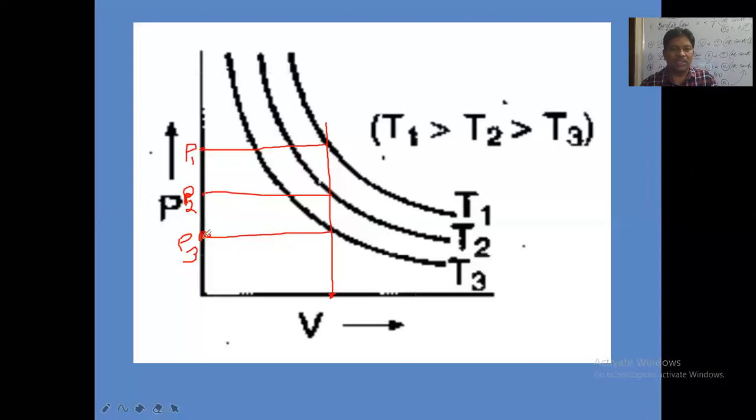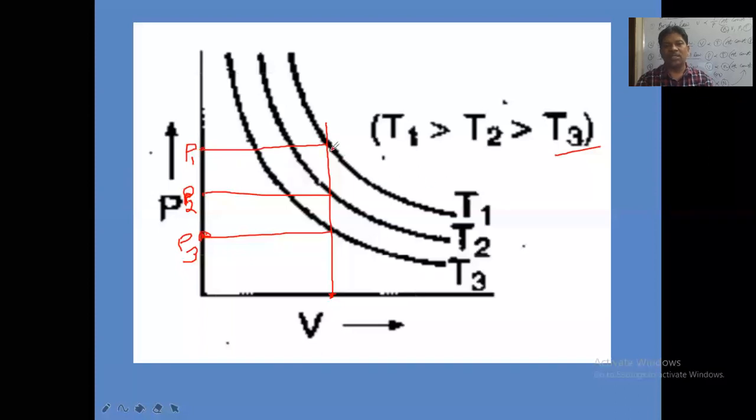When P3 on the y-axis is a lower value, automatically this T3 must also be taken as a lower value. So T3 is taken as the least here. And here the P1 value on the y-axis is greater. This P1 is touching the T1 line. When P1 is a higher value on the y-axis, this T1 should be a higher value.